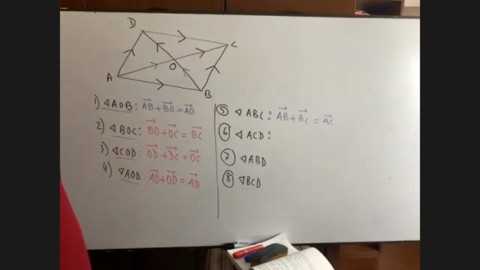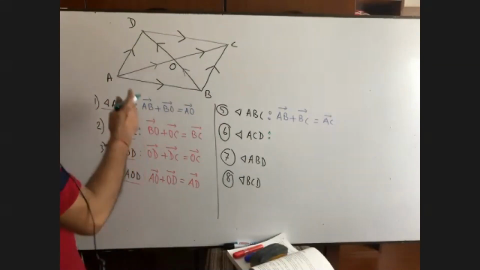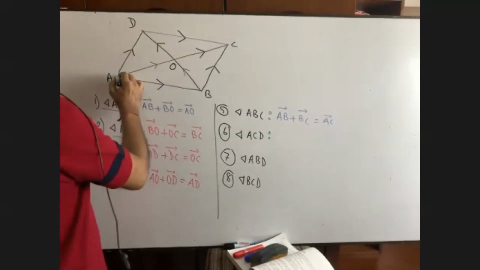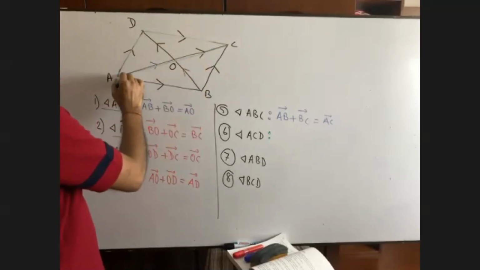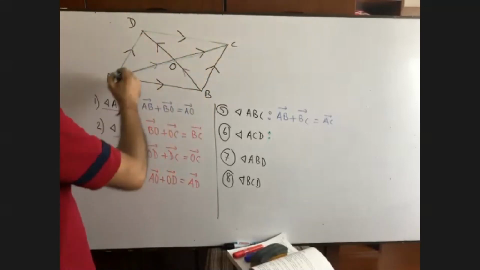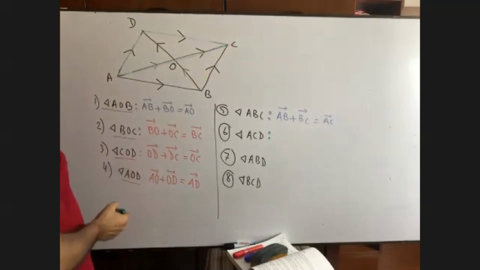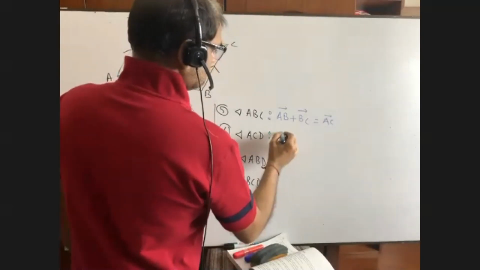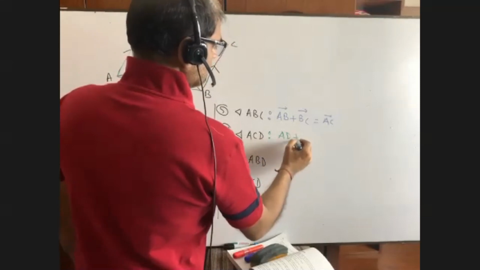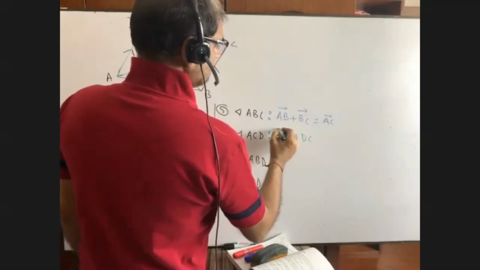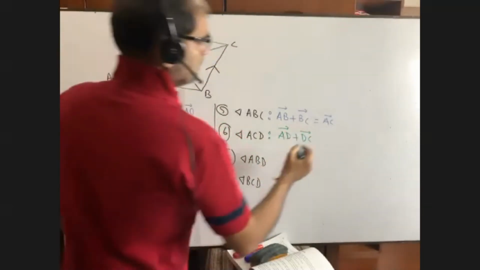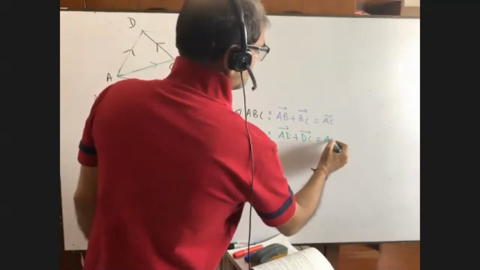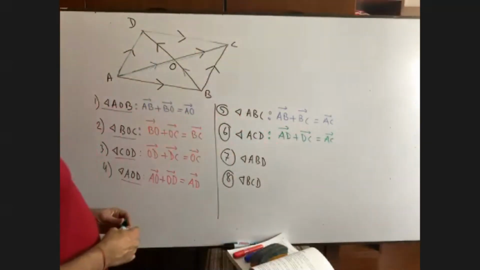So you don't know how to do, then you are going to do vectors? ACD, first figure out the triangle ACD. This is the triangle. If we start from here, then you cannot go there. If we start from here, yes, you can go there. So you write down AD plus DC. AD plus DC equals AC.